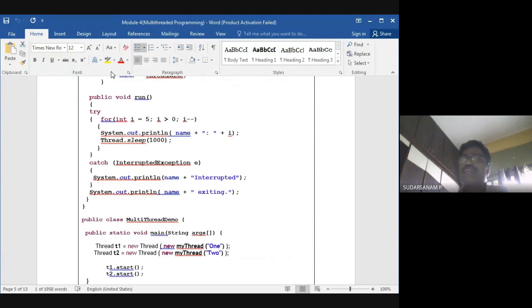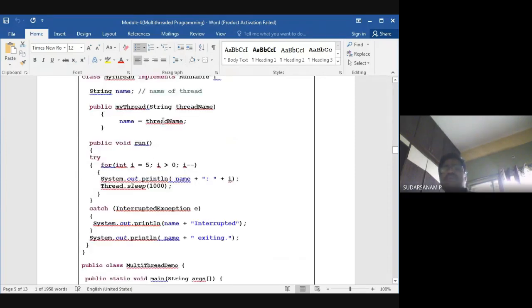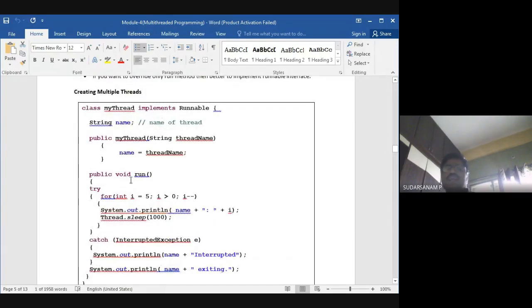So in today's class we have learned how to write the multi-threading concept. How to write it: you write the class name, implements Runnable, and the method is public void run. That is the method you have to write. We are not calling the run function directly.